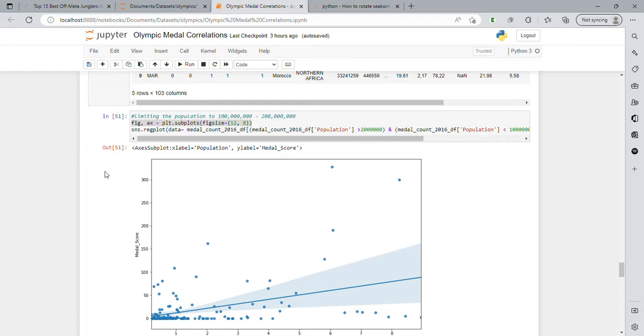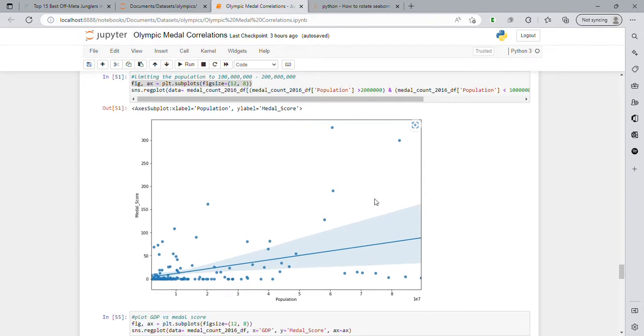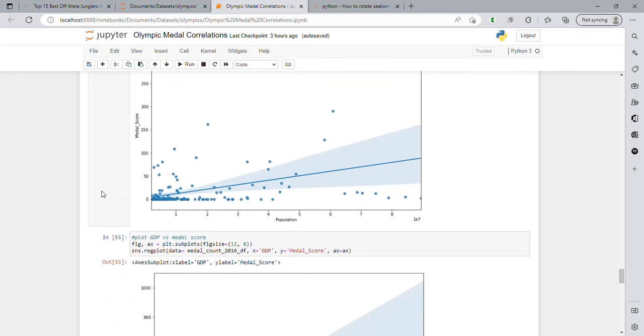So what if we cut out the outliers of all these small countries that don't have enough population to get over the threshold, and then we also cut out the outliers such as USA, China, and India that have large populations and large economies? So that's what this plot is. We are going from 20 million to 100 million, so we're kind of right in the middle. And it's a much better correlation. You can see our confidence interval, which is this shaded blue area, is much smaller. So we're much more confident in this prediction, and we see a little stronger correlation with population in here.